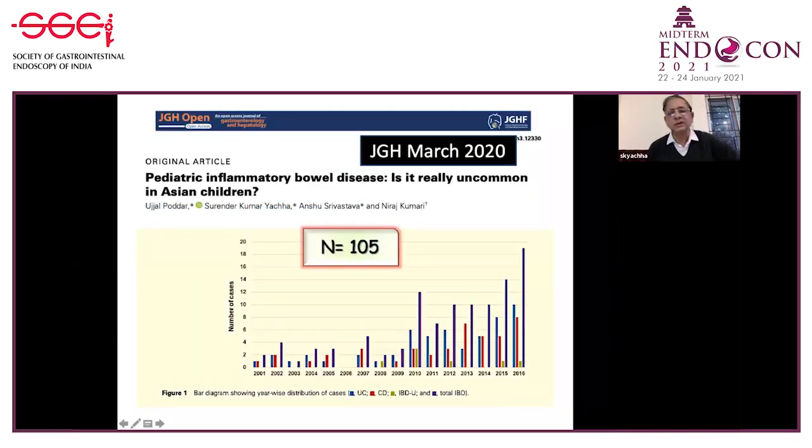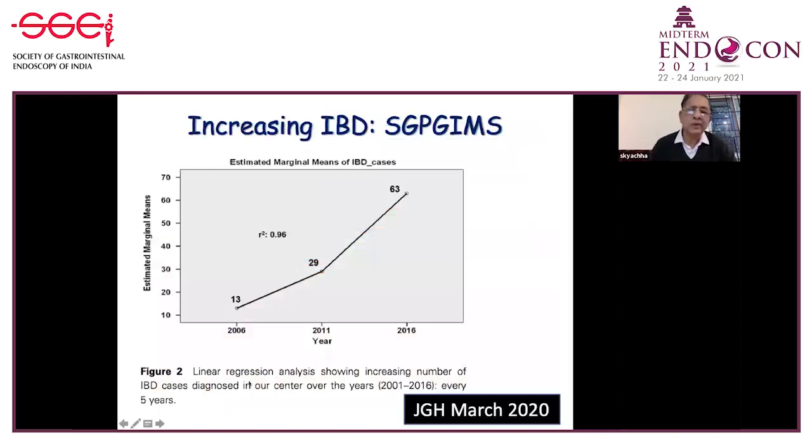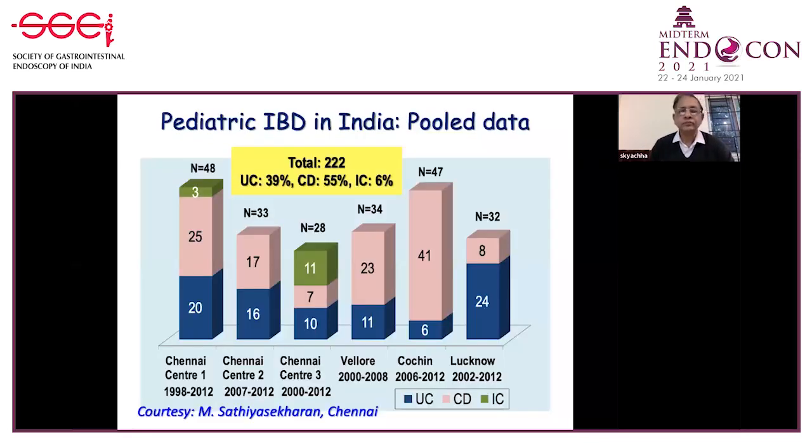And this is the data published by us in March 2020 in the Journal of Gastroenterology and Hepatology, where you see 105 cases of inflammatory bowel disease, ulcerative colitis, Crohn's, and IBD of unclassified nature, all from 2001 to 2016, increasing and increasing. When we draw a linear regression analysis, you can see from 2006 to 2016 there's an exponential rise of IBD in children in India.